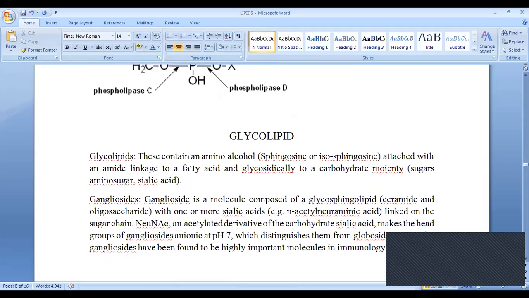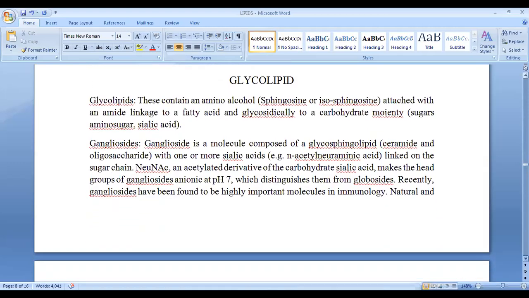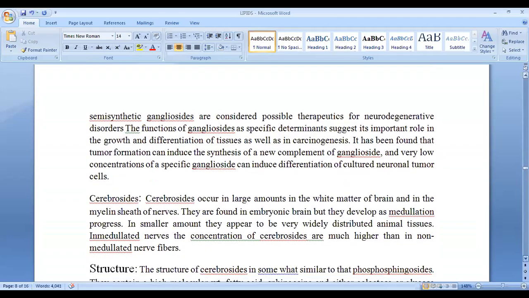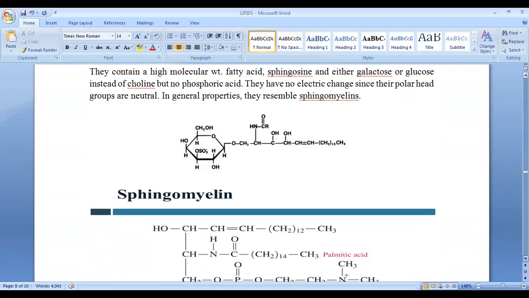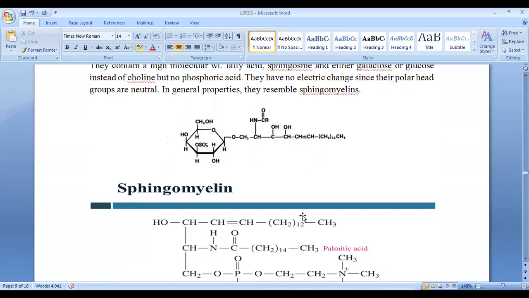Now we will go for glycolipid, and I'll discuss the 2 things, sphingolipid and glycolipid, together. Okay. So both are here glycolipid, both are the same, but there is a difference here. Up to here both are the same, just written 2 ways.